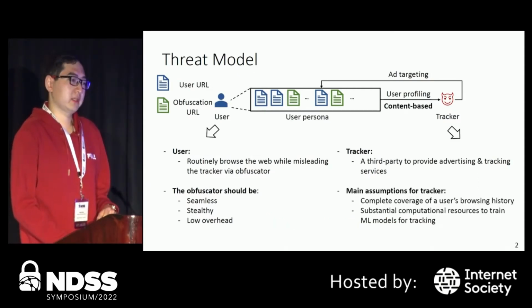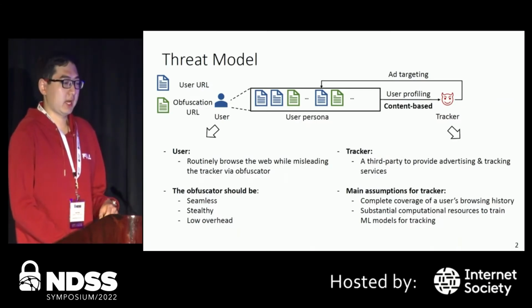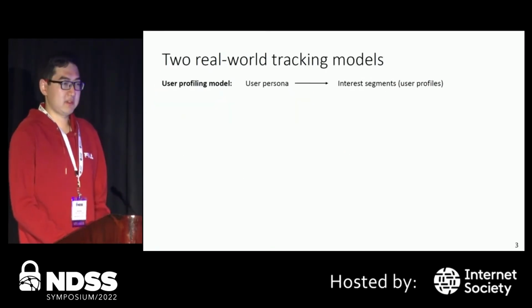And we also make two strong assumptions for our tracker. First, it has complete coverage of a user's browsing history. In practice, it can be achieved by cookies or cross-site tracking techniques. And also, we assume that the tracker has substantial computation resources to train machine learning models for tracking. Specifically, we consider two real-world tracking models.